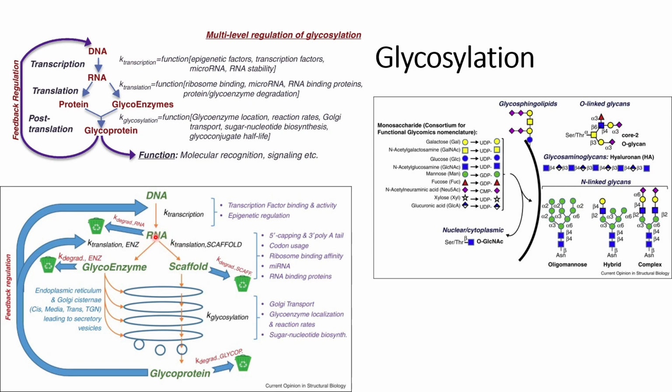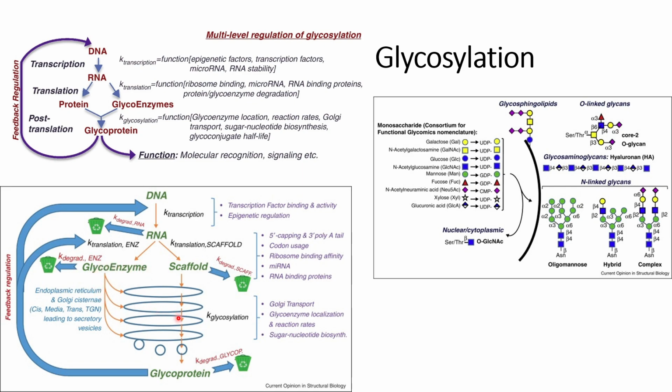Next step is, from RNA it will first form a protein scaffold or the enzyme that will play a role for the glycosylation in a later stage. This protein scaffold might be degraded if the scaffold does not acquire its native structure. Simultaneously, the glycoenzyme might also degrade if it does not acquire its native structure. And if they acquire their native structure, they will move forward into the endoplasmic reticulum and Golgi, where these glycoenzymes reside,